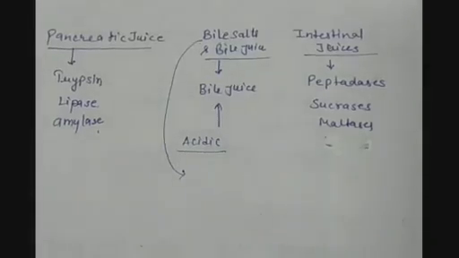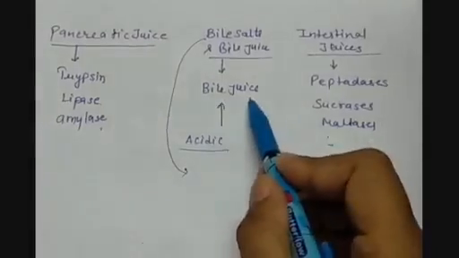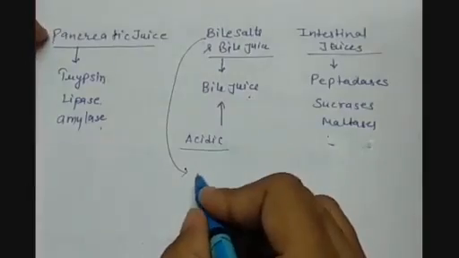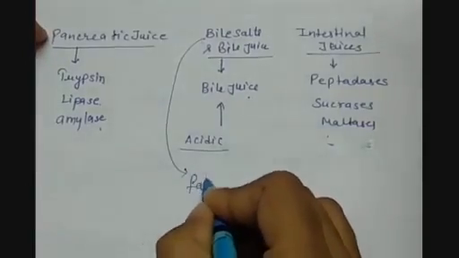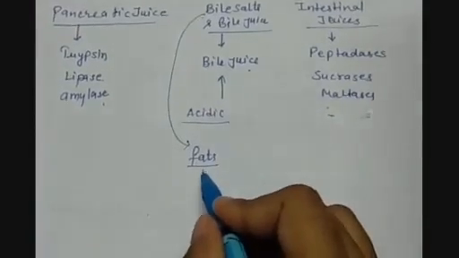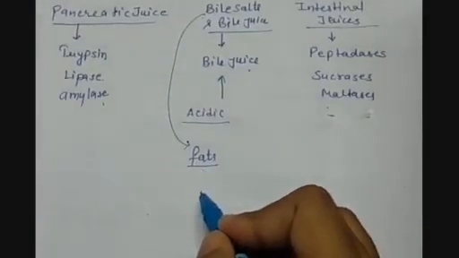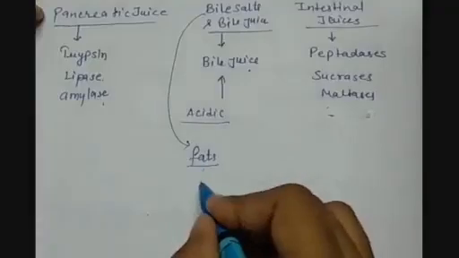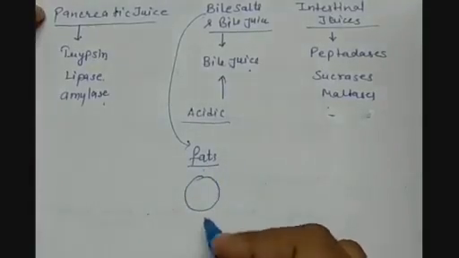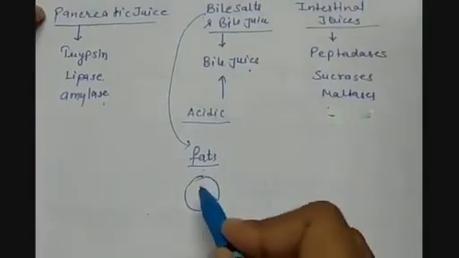Then what is the function of bile juice? The food that we carry in our stomach also contains fats. Fats are big droplets of oil or lipids.